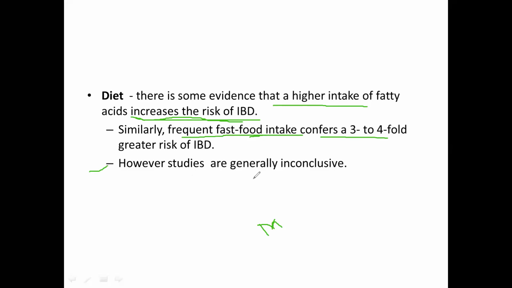However, studies are generally inconclusive, even though there are findings which suggest that frequent fast food intake confers a greater risk of inflammatory bowel disease.